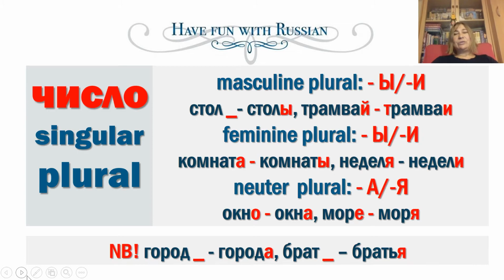Neuter words end in «а», «я». Окна, windows. Моря, seas. Unfortunately, many nouns have exceptions to the rules. For example, город, city, города, which ends in «а», or брат, brother, братья.